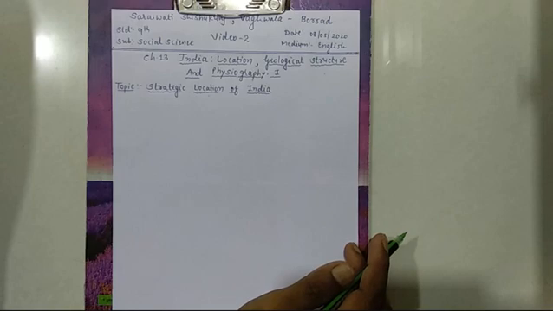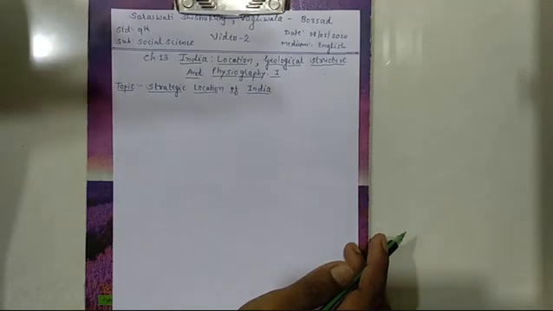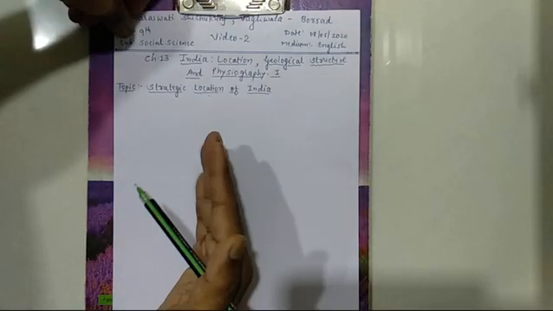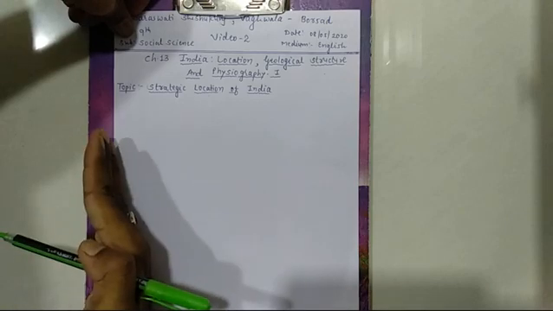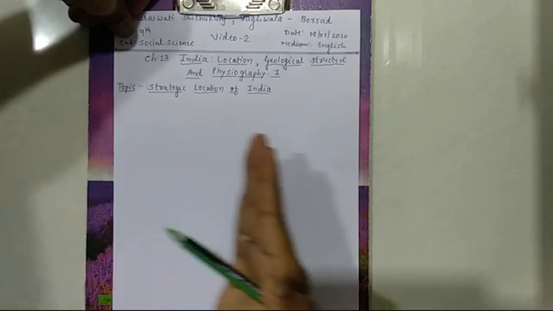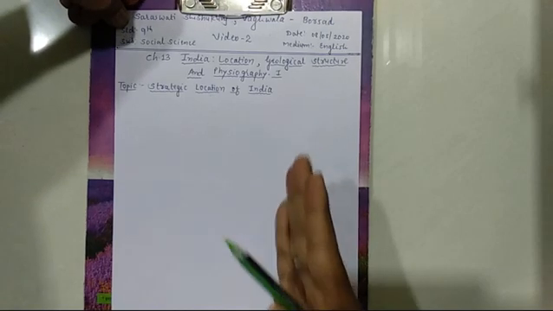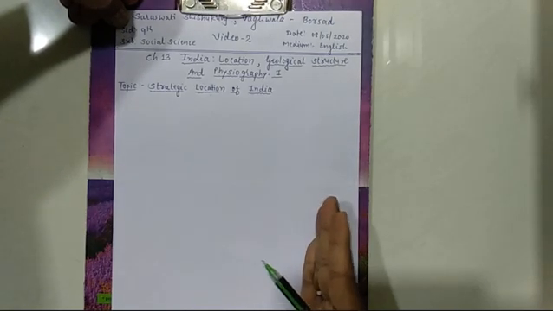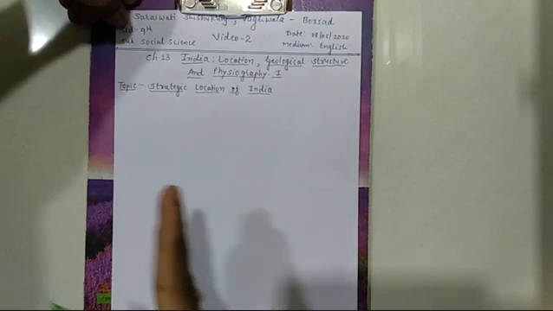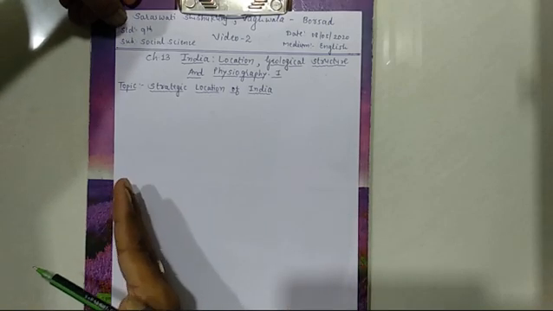Also, the Arabian Sea is located to the west side of India, and the Bay of Bengal is located to the east side. Andaman Nicobar Islands are located to the east side of India, and Lakshadweep Islands are located to the west side.